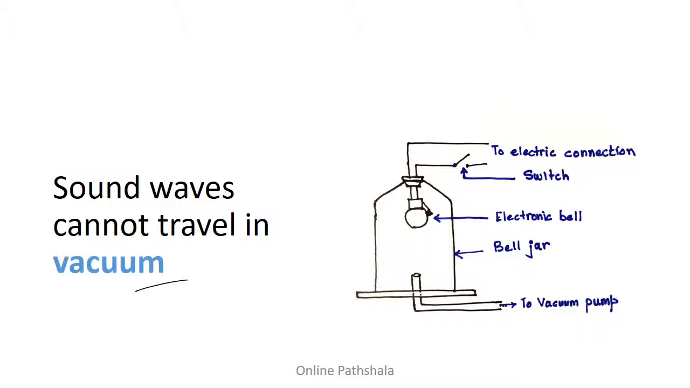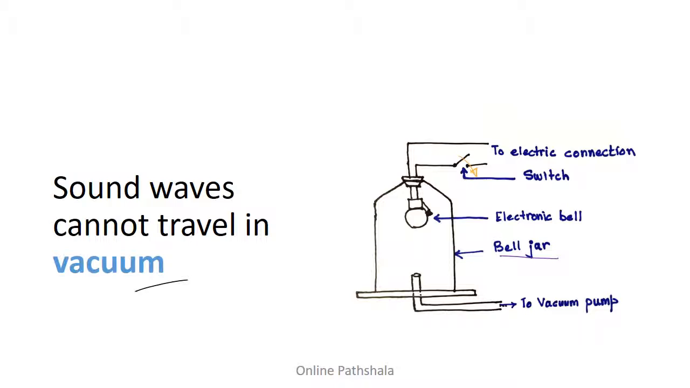So here we have a very simple setup. What we have is an electronic bell, the bell that is shown over here, the bell jar. Now this bell jar basically has two connections. One is a small electric bell that is connected through the switch to an electric connection. Whenever the switch is turned on, the bell starts ringing, right? And we also have another pipe that is put at the bottom of the bell jar, which goes to the vacuum pump. So this is our experimental setup.